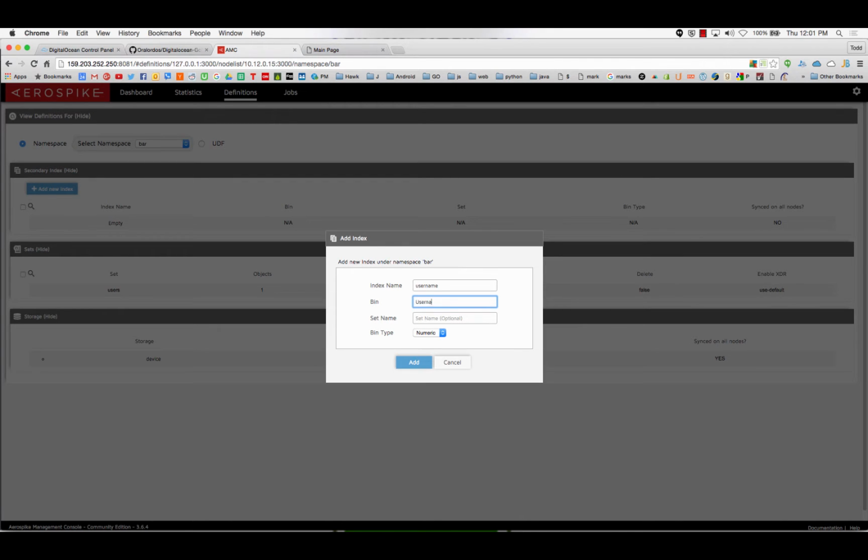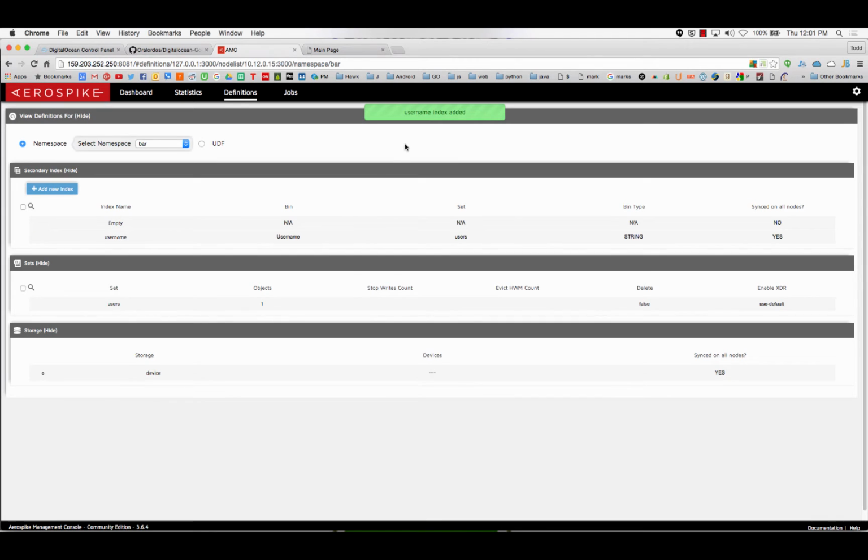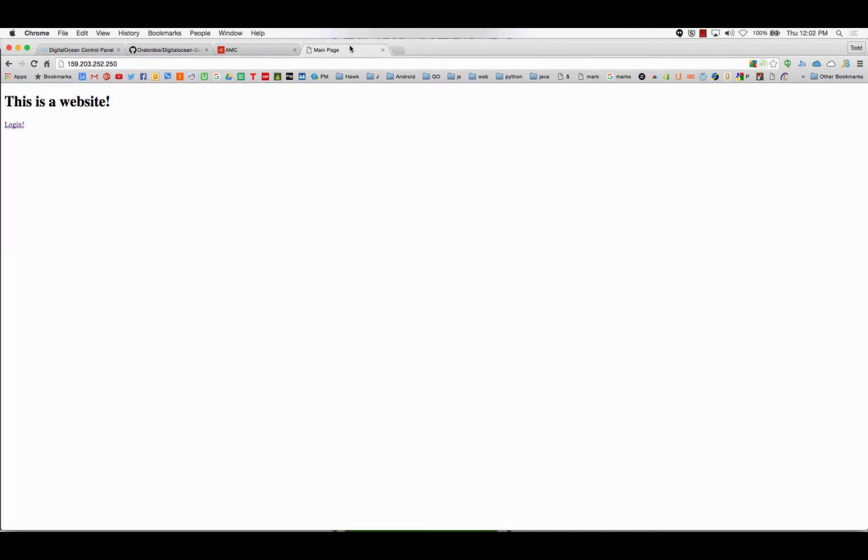So that's Username with a capital U, because that's what it's named in our Go code. And we say it's a string, and we give it the set name. I think I've got it set to users. So that will spend a while to, okay, username index added.